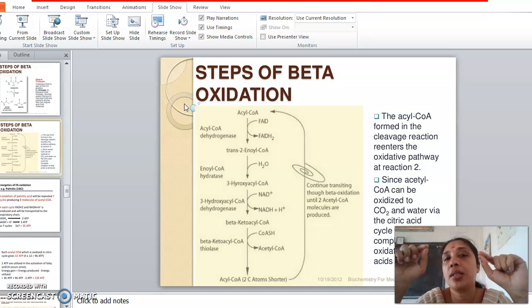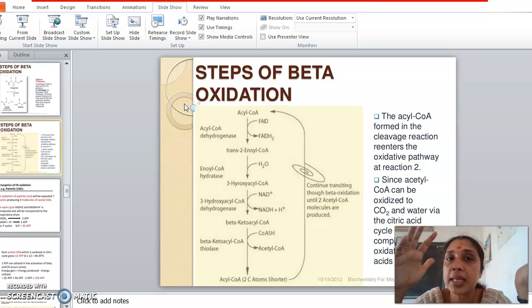Palmitic acid, when it is entering into beta oxidation, is first converted to palmitoyl CoA. Palmitoyl CoA is acted upon by acyl CoA dehydrogenase, so that trans-2 palmitoyl CoA is formed. Then enoyl CoA hydratase action comes, so that 3-hydroxy palmitoyl CoA is formed.